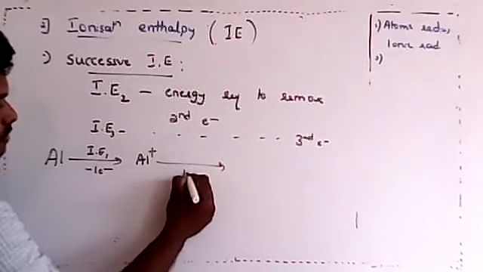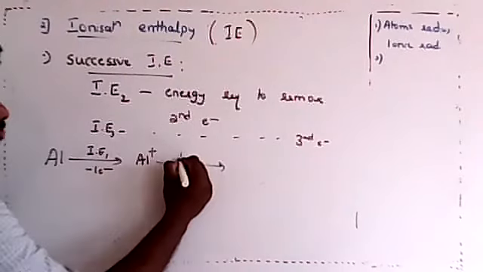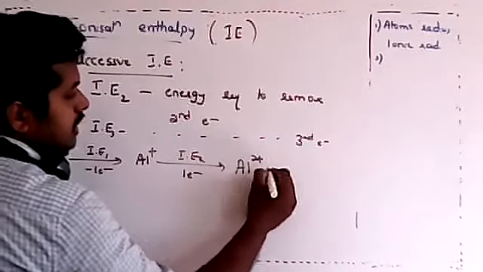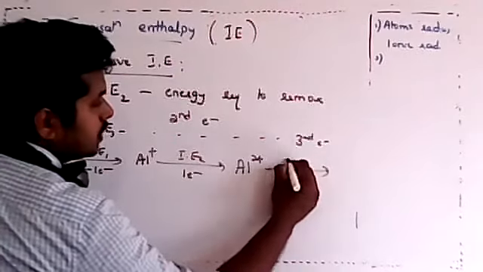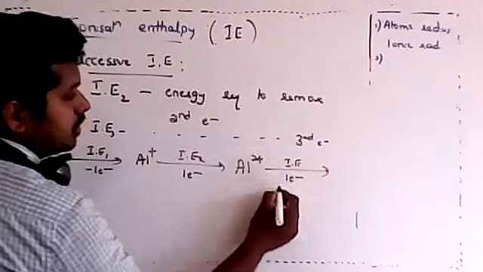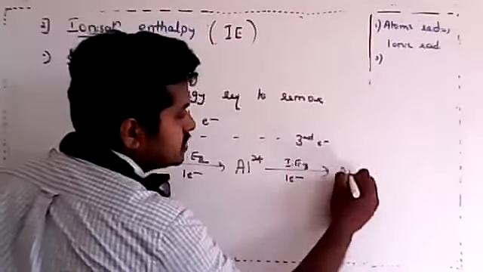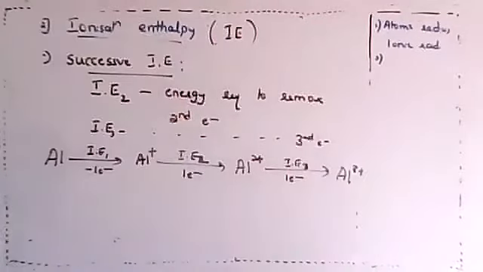Now I will remove one more electron, then it is called IE2. Then it would become Al2 plus. Now I will remove one more electron, it becomes IE3. It becomes Al3 plus. Got it, my dear students?